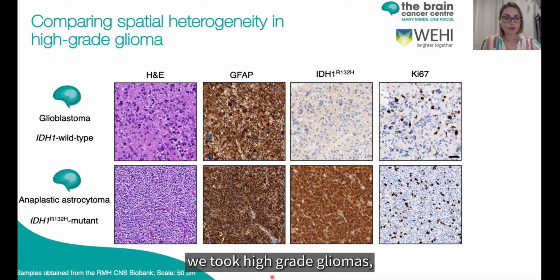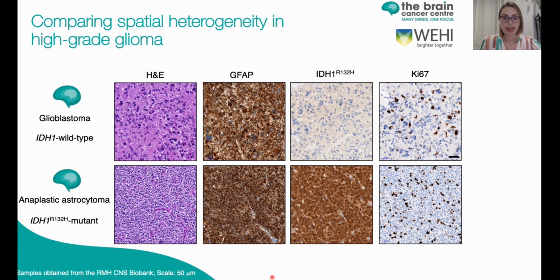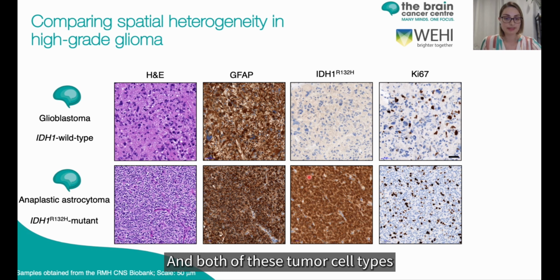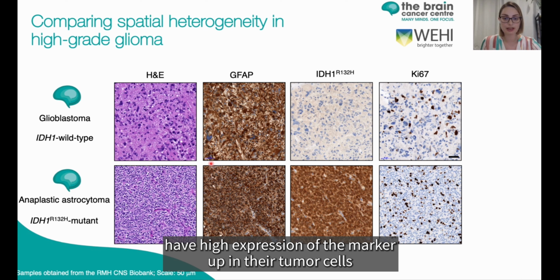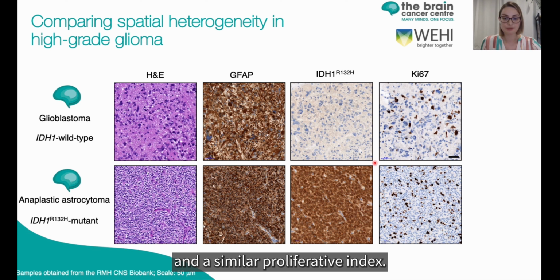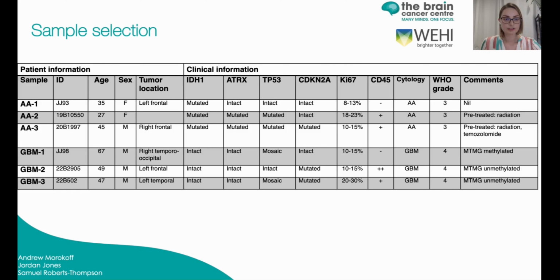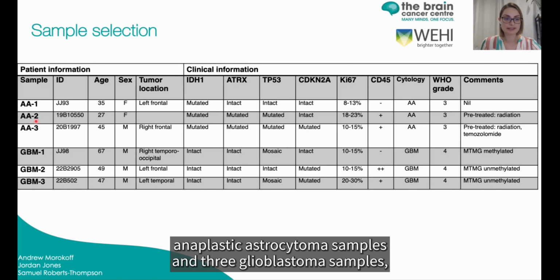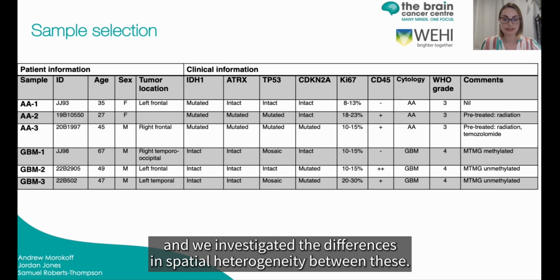So for this project, we took high-grade gliomas, our IDH wild-type glioblastomas, and IDH mutant anaplastic astrocytomas. And both of these tumour cell types have high expression of the marker GFAP in their tumour cells, and a similar proliferative index when we look at proliferating cells by Ki67. For our program, we selected 3 anaplastic astrocytoma samples and 3 glioblastoma samples, and we investigated the differences in spatial heterogeneity between these.